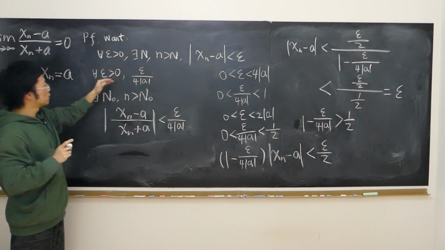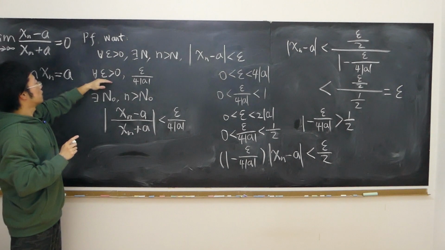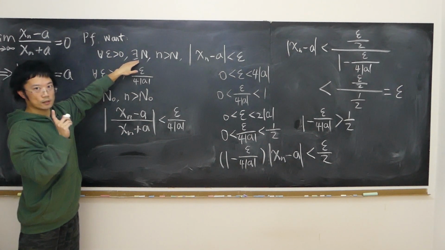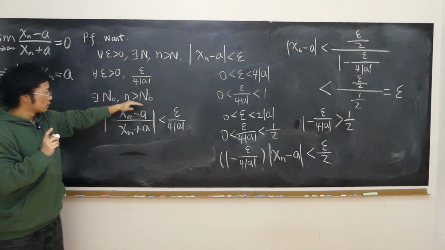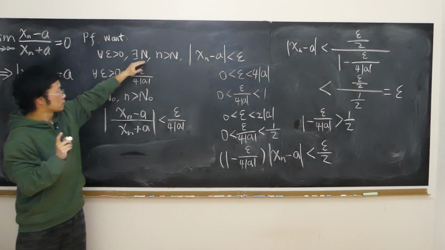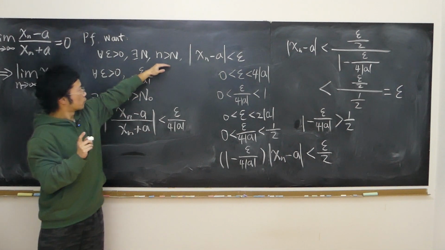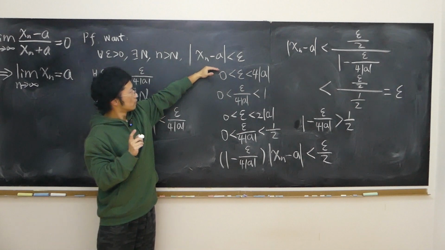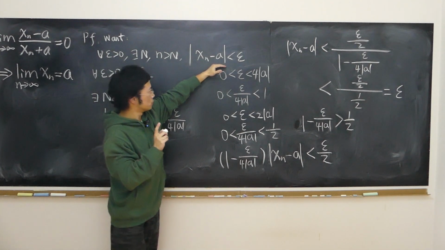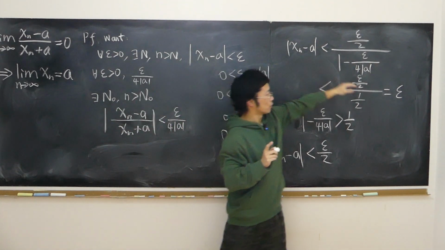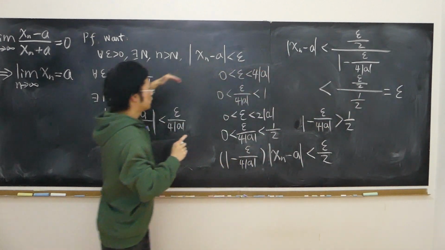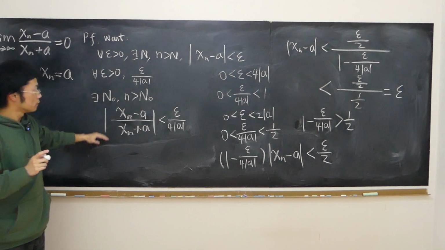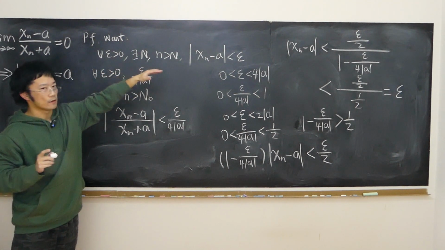Given any epsilon, we've randomly given any epsilon. Can we find a capital N? Yes, we found indeed capital N naught. It is our capital N, so that for every little n that's larger than capital N naught, this inequality is true. So according to the definition, we've really found a capital N that satisfies this relation.